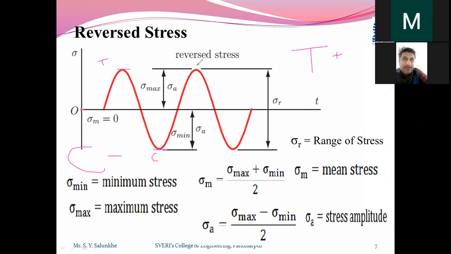Maybe suppose we have tensile stresses of 100 Newton per millimeter square. Then on the compressive side, it may be 150 Newton per millimeter square.